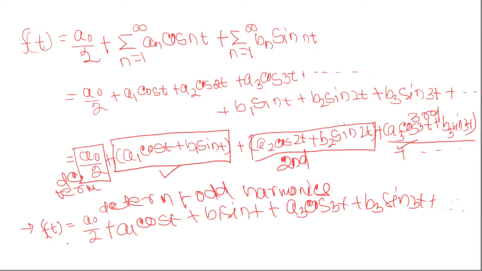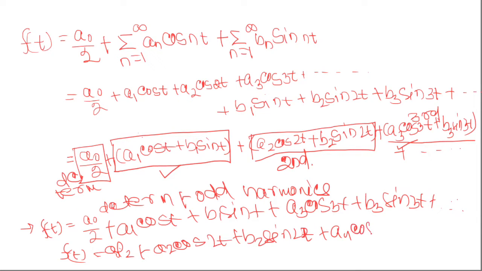Now, if this Fourier series expansion contains a naught by 2 plus the even harmonics, like the second harmonic a2 cos 2t plus b2 sin 2t plus a4 cos 4t plus b4 sin 4t, then the Fourier series contains even harmonics.